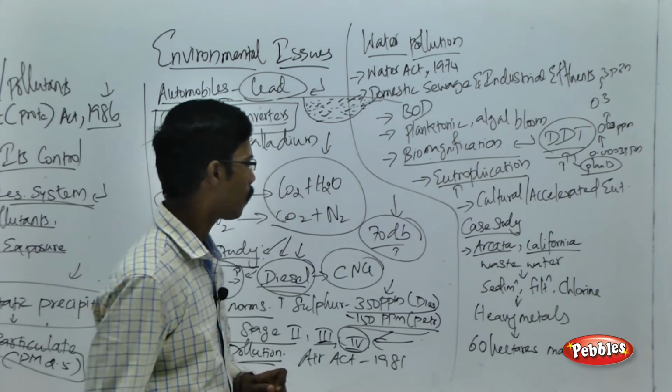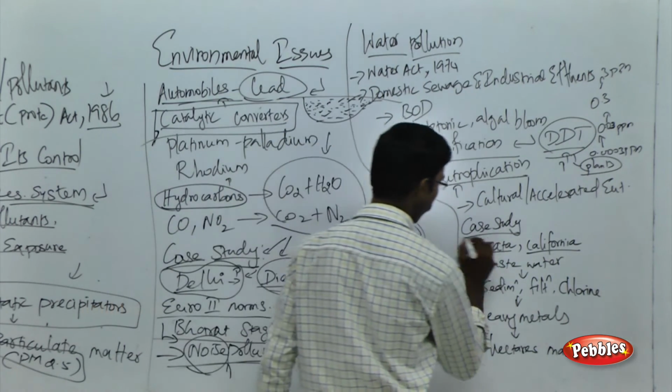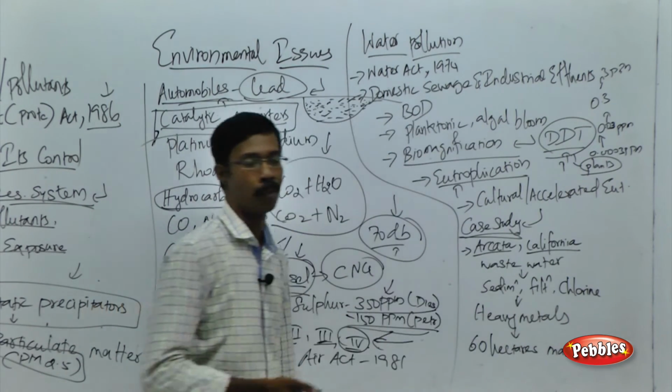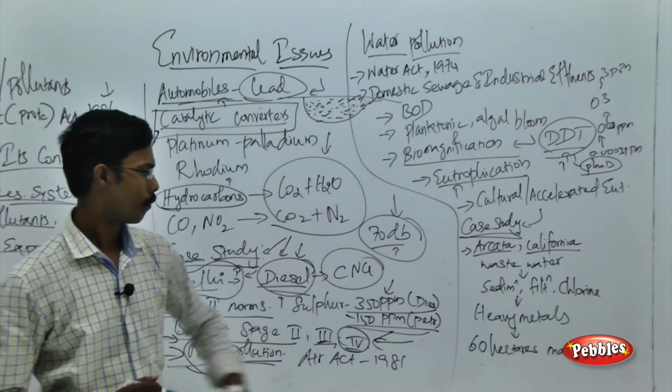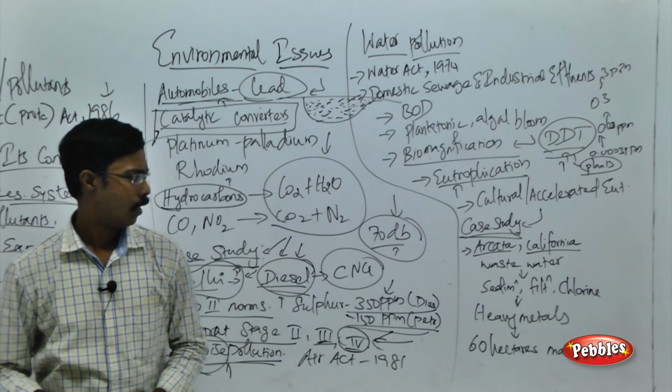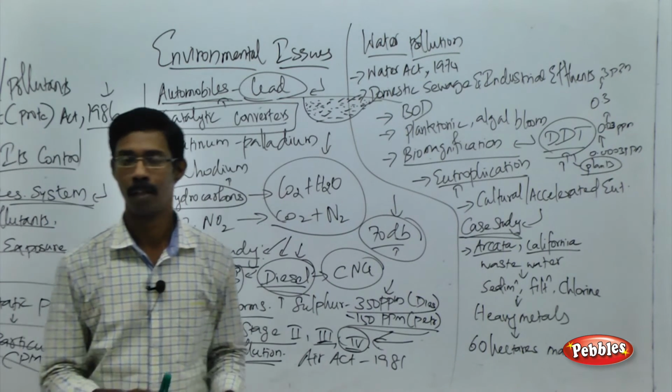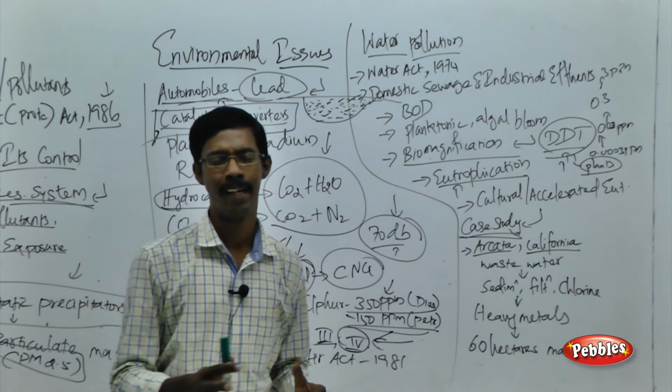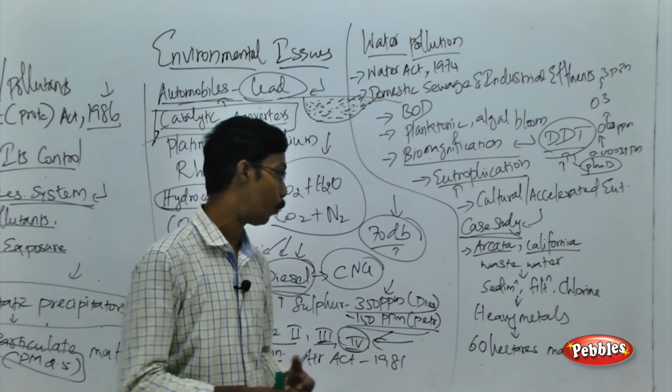And now we are going to see an example case study on controlling water pollution. In California, at a place called Arcata, the wastewater is treated by a unique method.